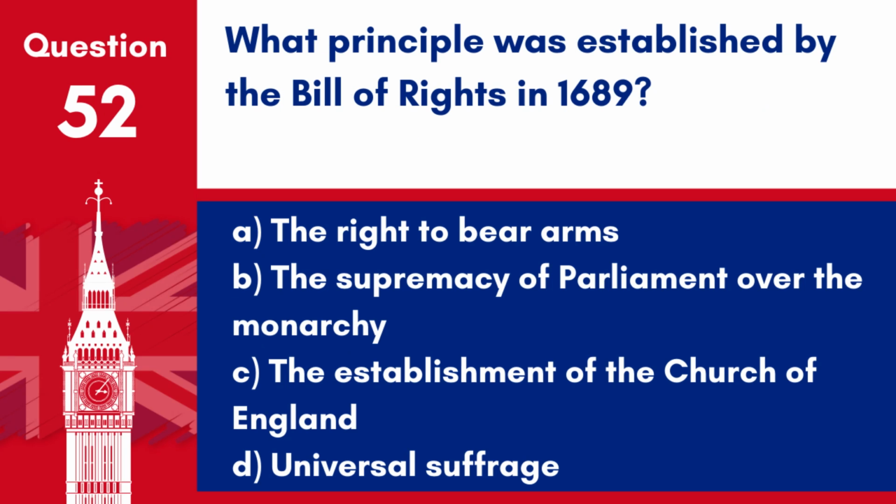Question 52. What principle was established by the Bill of Rights in 1689? A. The right to bear arms. B. The supremacy of Parliament over the monarchy. C. The establishment of the Church of England. D. Universal suffrage. Answer: B. The supremacy of Parliament over the monarchy. The Bill of Rights in 1689 established the principle of the supremacy of Parliament over the monarchy.